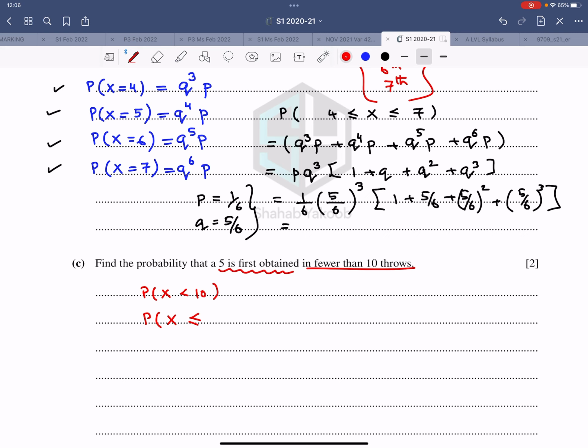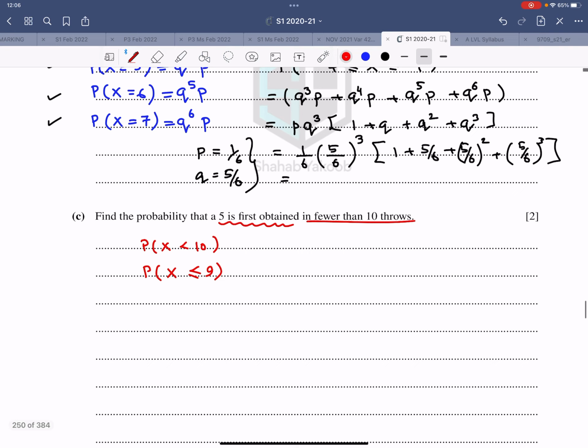That is, x is less than or equal to 9, which is too much to calculate. There is a shortcut. What is that shortcut? And that's very useful. Probability x is less than or equal to n is 1 minus q raised to power of n. Probability x is less than or equal to 9 is 1 minus q, which is 5 over 6, raised to power of 9, and then you get this answer.